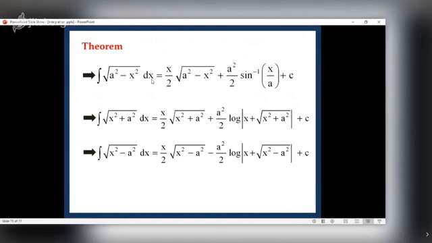Right. Now, what is the sign of a square? Plus, so plus a square by 2, plus a square by 2, minus a square by 2. Now, what about this? If you take the reciprocal of this, what is integral of 1 upon root a square minus x square? Sine inverse x upon a. Same in case of these two also. So I think you can remember these three results in this fashion. Even if you cannot remember the second and third, you should remember the first one.